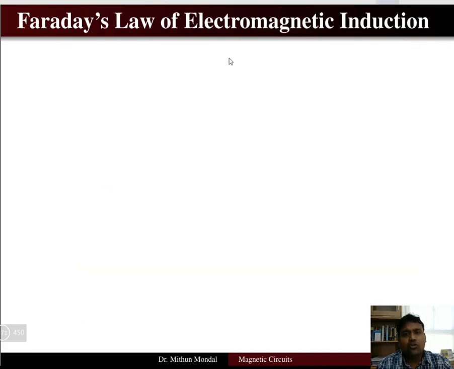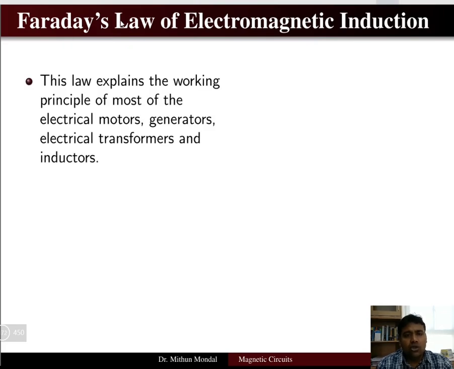Now in this electromagnetic induction, the famous laws will come, what is known as Faraday's law. So we will discuss what are Faraday's laws. The law will explain the working principle of most of the electric motors, generators, transformers and inductors.